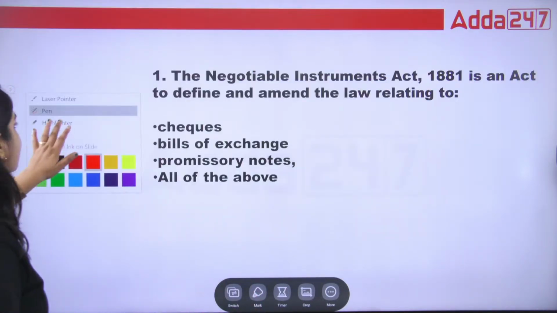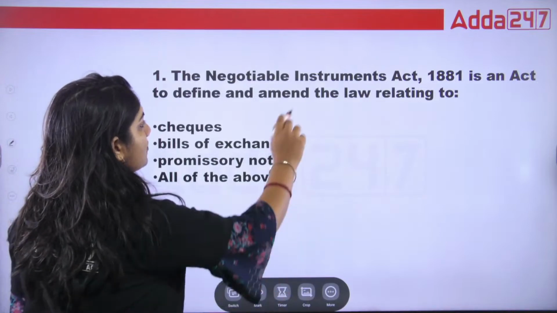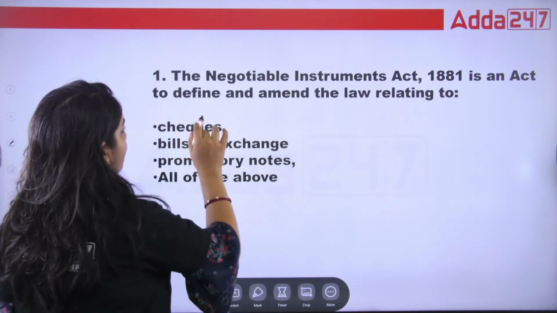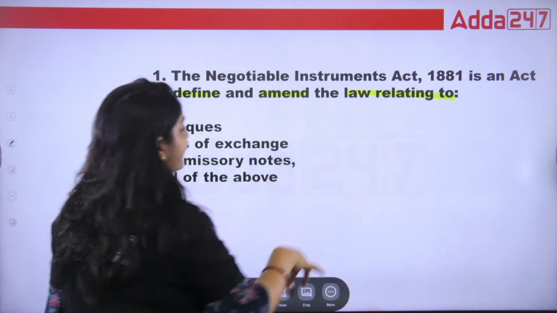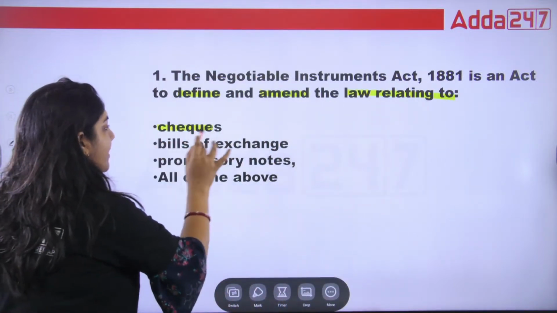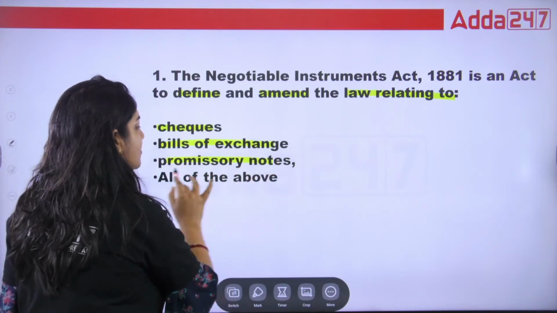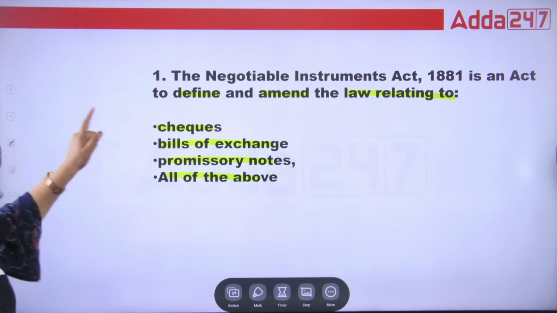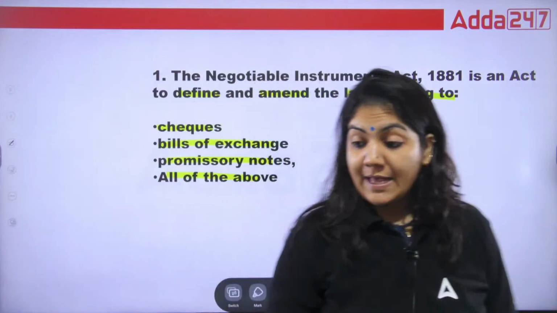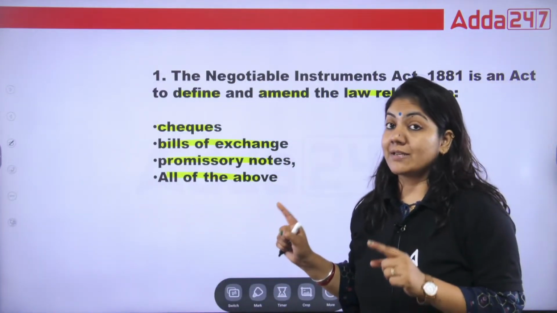Question number 1 on the screen: the Negotiable Instrument Act 1881 is an act which defines and amends the law relating to what? Relating to cheque, bill of exchange, promissory note, or all of the above. Which of the following is the right answer for this question? Tell me. And I'm telling you, each question is very important.